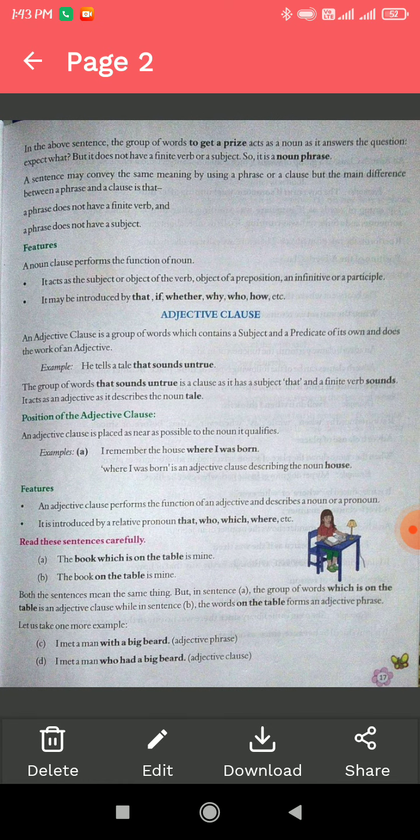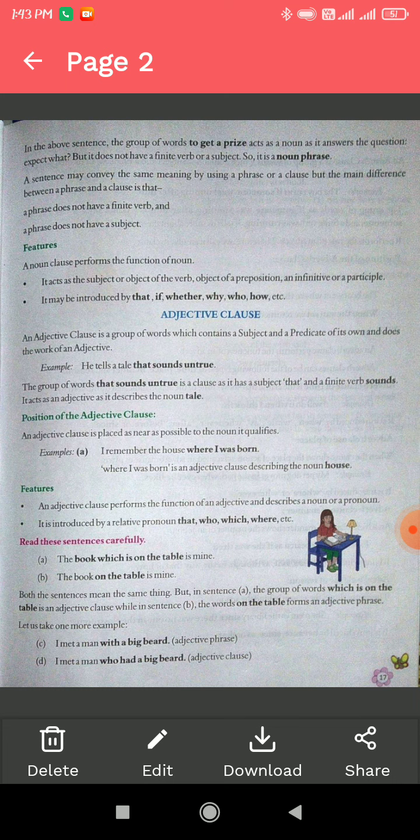And also there are features given for the noun clause. A noun clause always performs the function of a noun. And how can we introduce it in the sentence? By that, if, whether, who, why, how, etc.